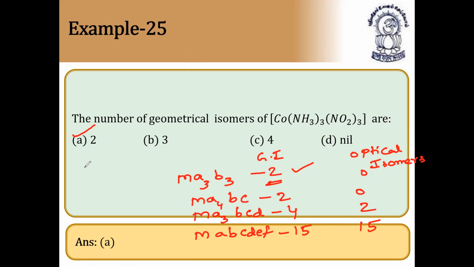So the total number of stereoisomers, stereo means both geometrical and optical, I can write here in the box. In the first case it is 2, second case it is 2, third case it is 6, fourth case it is 30. So like this you can get the answers easily. For MA3BCD type, the number of geometrical isomers is 4 and optical isomers is 2, so the total number of stereoisomers is 6. Like that you can find out.